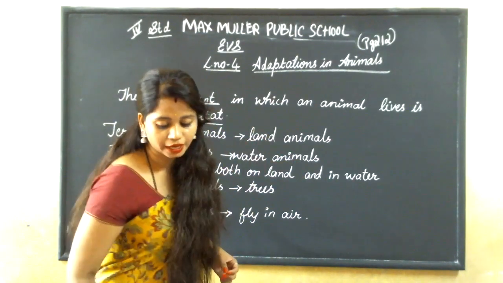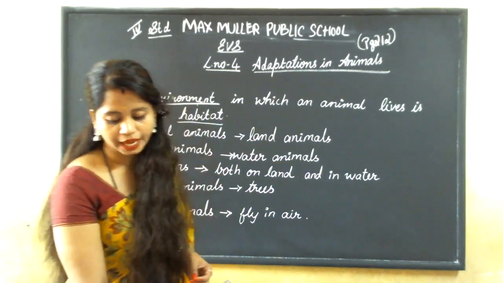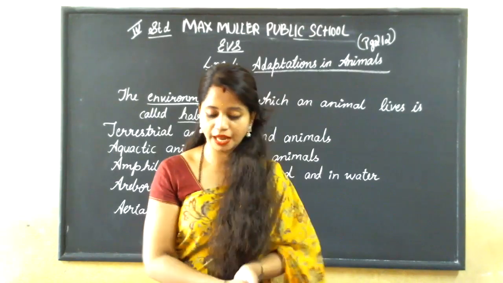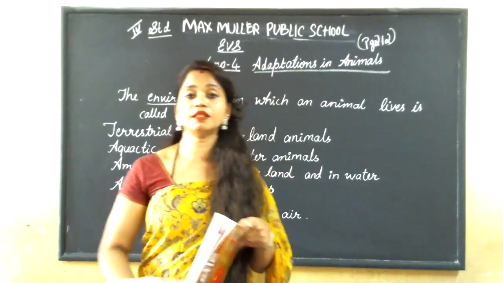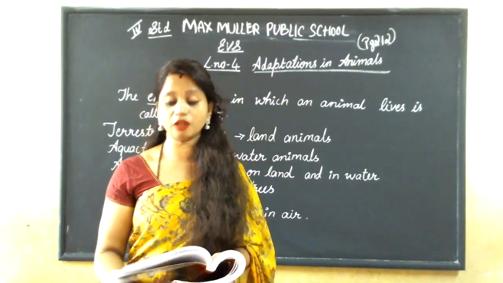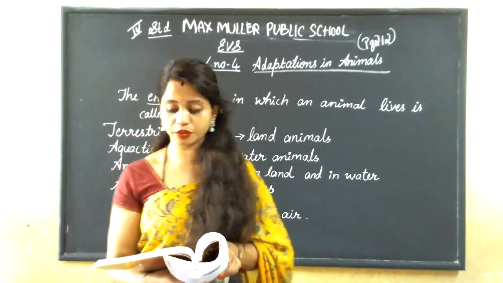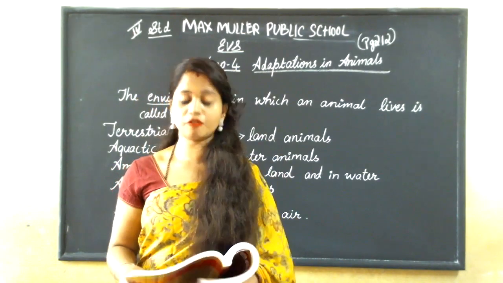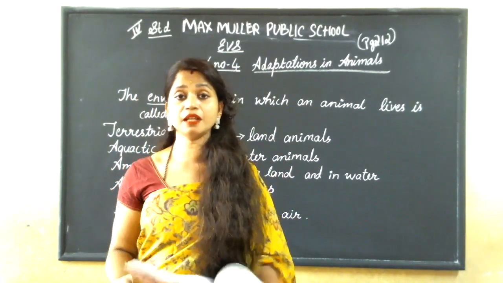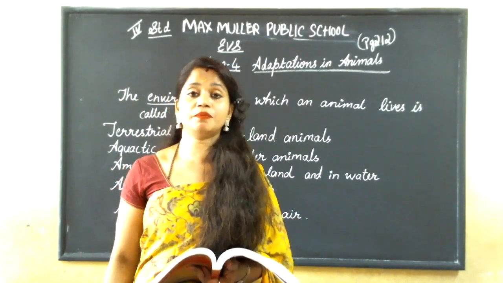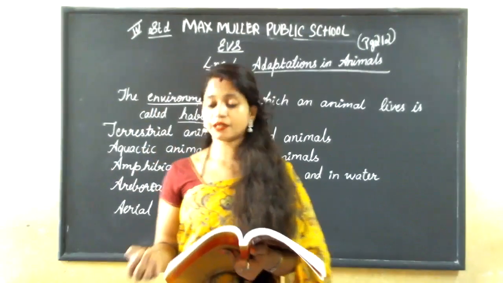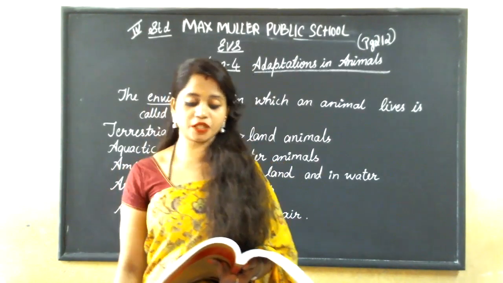Now, terrestrial animals. The animals that live on the land are called terrestrial animals. These animals have features suitable for life on land. What are the features?